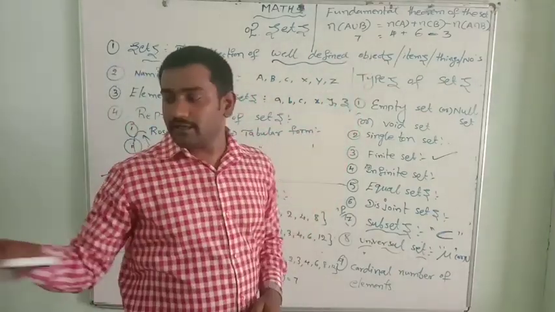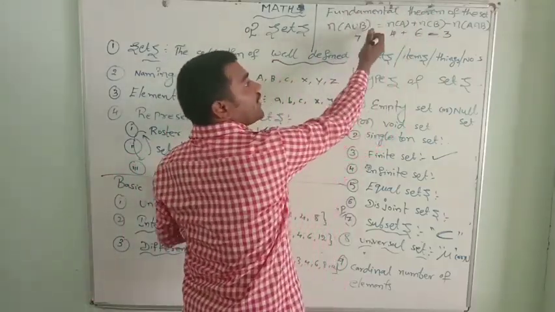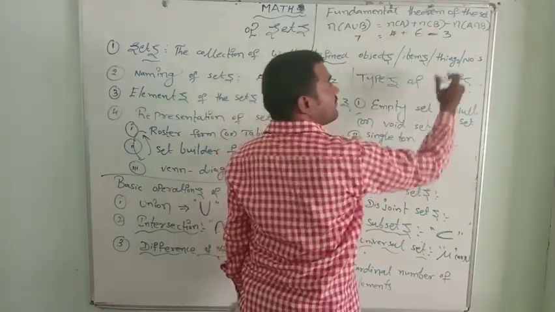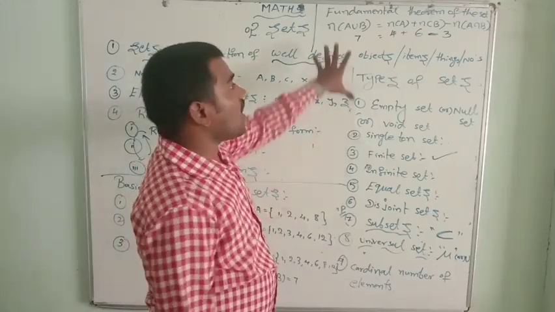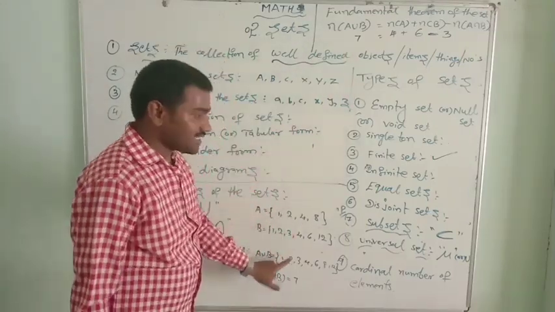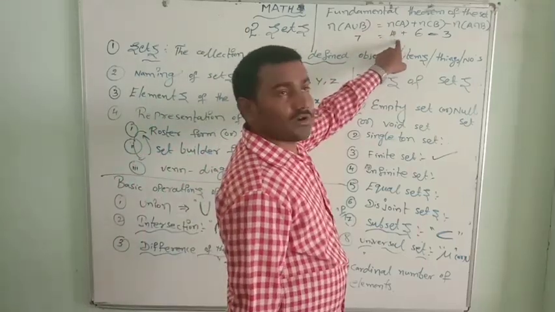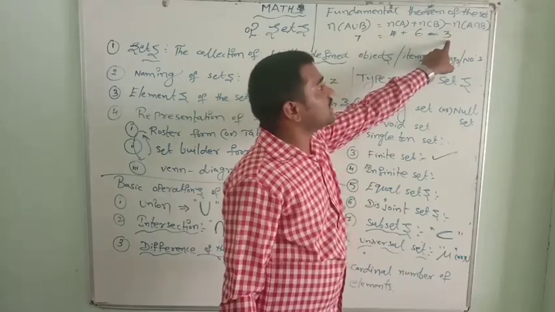Now what is the fundamental theorem? Let's see once again. The fundamental theorem says that n of A union B is equal to n of A plus n of B minus n of A intersection B. So we have all the values for this example. n of A union B is 7, n of A equals 4, n of B equals 6, n of A intersection B equals 3.